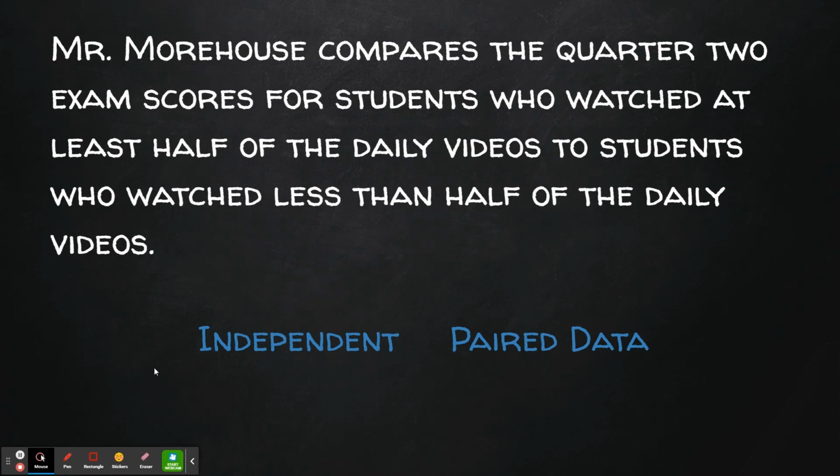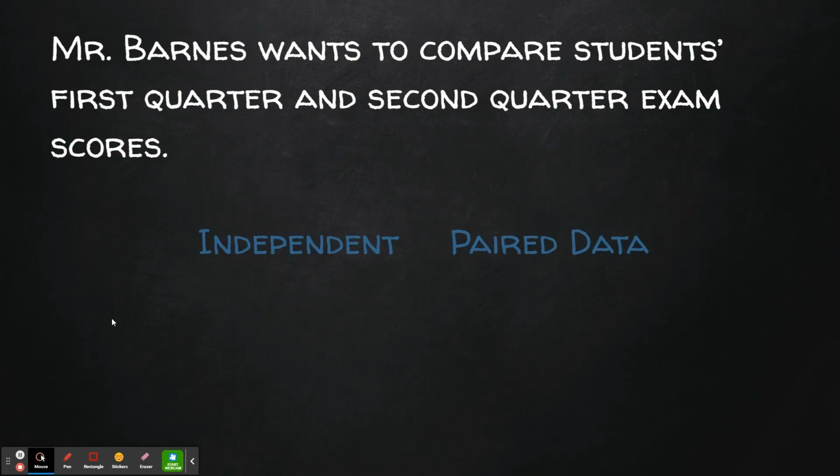Mr. Morehouse compares the quarter 2 exam scores for students who watched at least half of the daily videos to students who watched less than half of the daily videos. Well, this is going to be independent since it's two separate groups of students, the ones that did watch at least half and the ones that did not. So independent procedure.